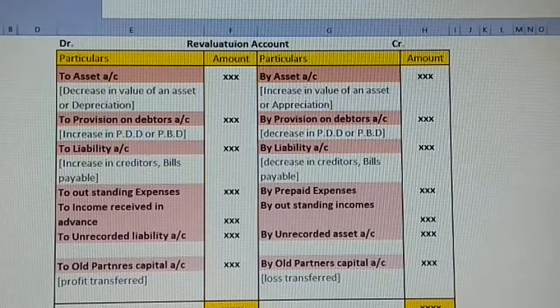Just observe, this is very important. This concept is the main part to be understood. The rest of the accounts are similar to that. So I guess you people are clear with this concept, understood.